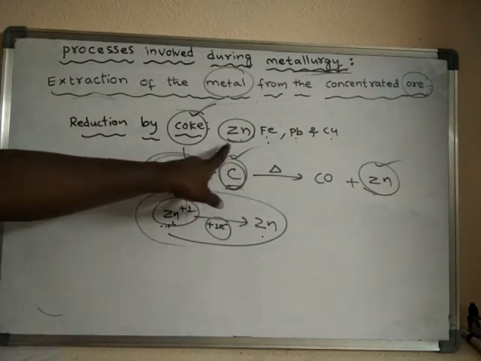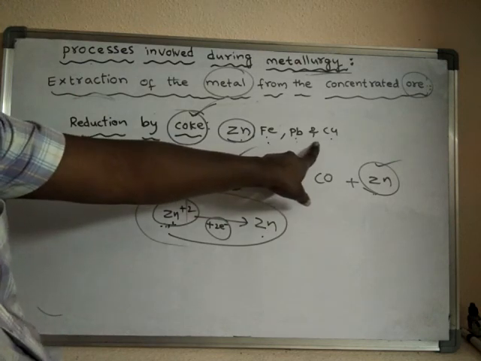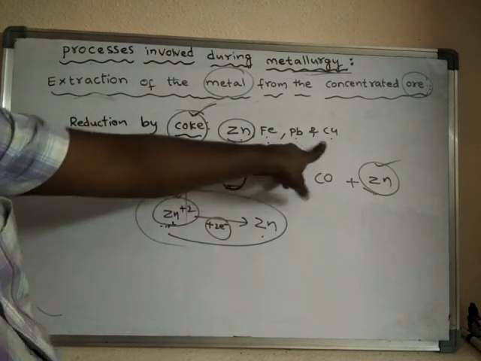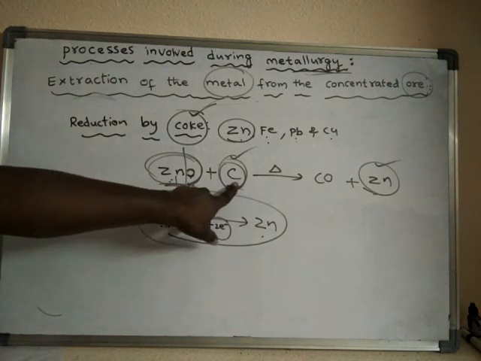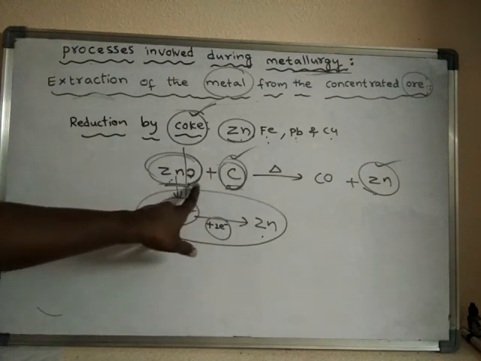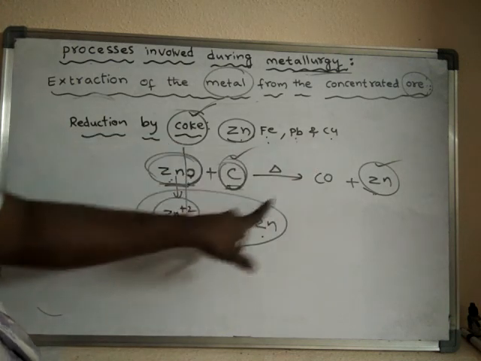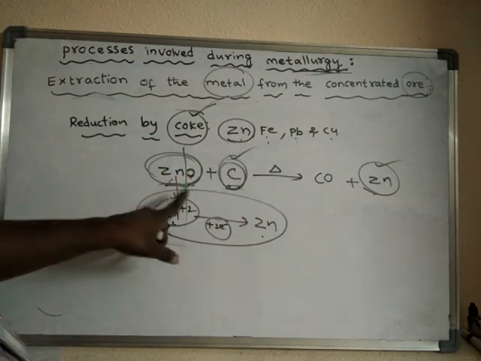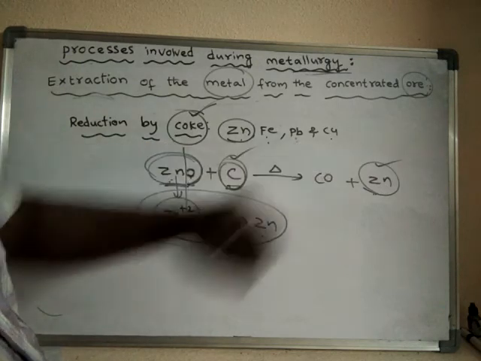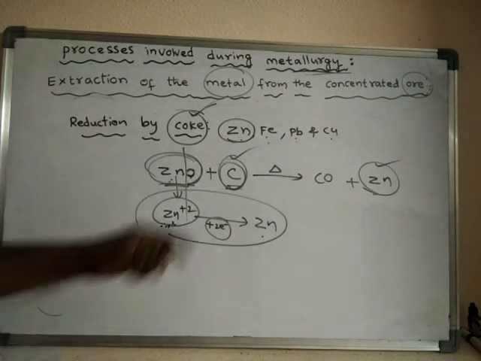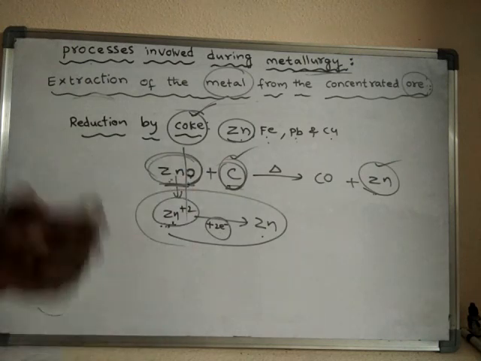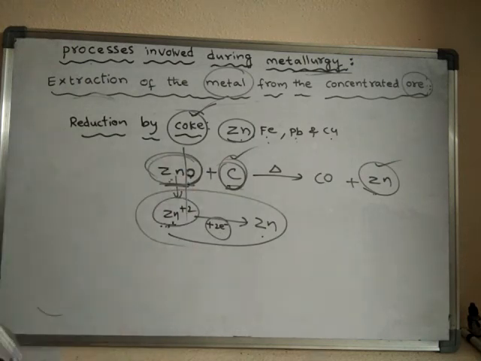So there is no need of going for electrolysis to obtain these metals, because even with the help of coke we can convert their ores into these metals. No need of going for the electrolysis process.